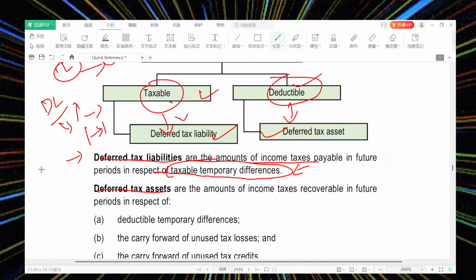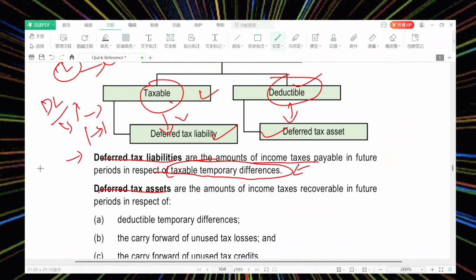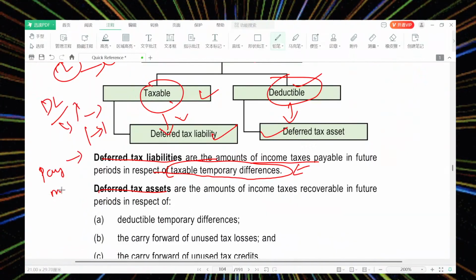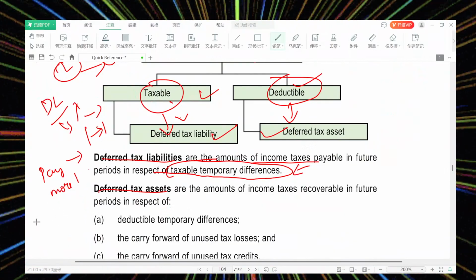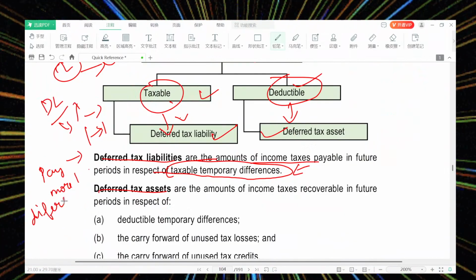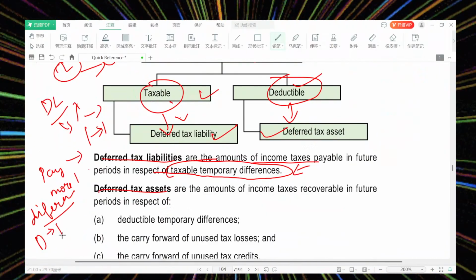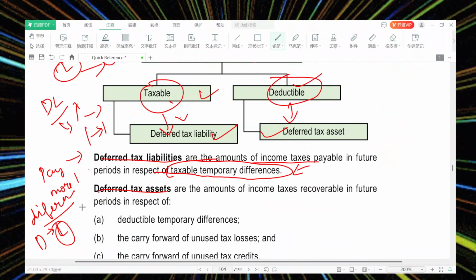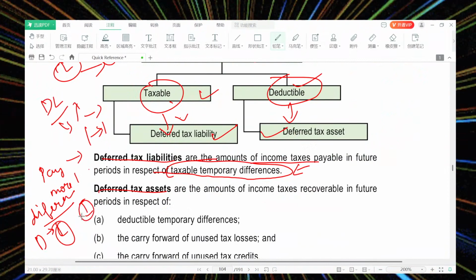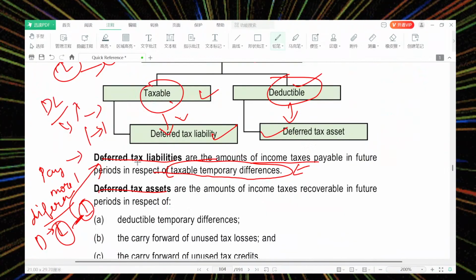As we have seen earlier, we need to pay more tax due to the difference in depreciation as per the company's books and as per the Income Tax Act. Due to this, taxable liability arises. That liability is deferred tax liability.